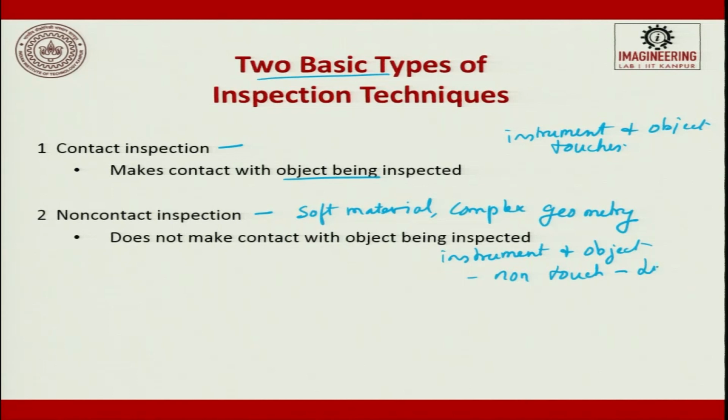So, what can we use? We can use light, electromagnetic field, proximity sensors, pressure and so on. So, the non-contact type does not make contact with the object being inspected. This is generally preferred for soft materials and complex geometries.